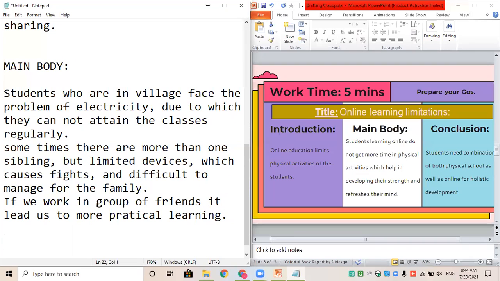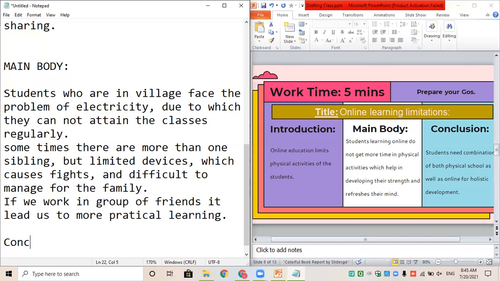Now, in conclusion, what I'm going to do is I'm going to write my view. What is my selection? Am I with the online learning or against it, or do I prefer the combination? I'm okay with online learning, but I also prefer the physical school. I would like to go more to the school and learn, and a little bit on the online is okay with me. So if I have just to submit my project sometimes online, then I'm okay with it. But I would really like to go to school every day and learn in physical presence of the teacher and my friends. So this is my conclusion. What do I really want?